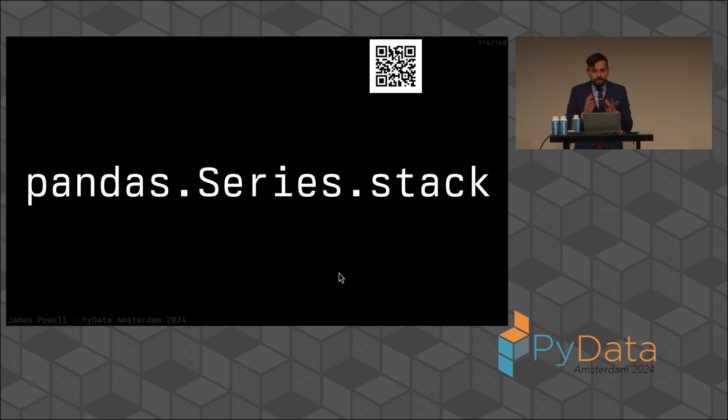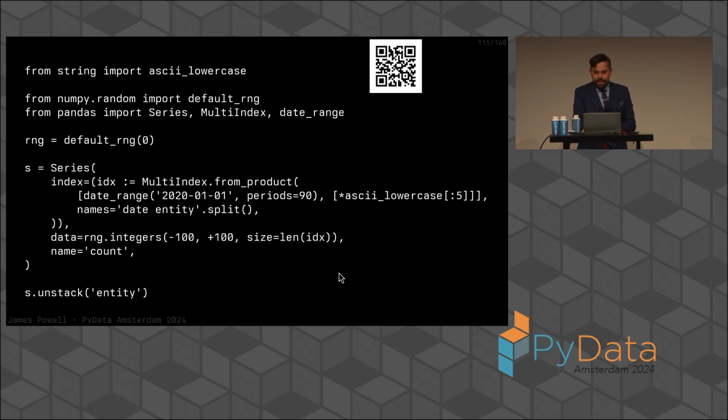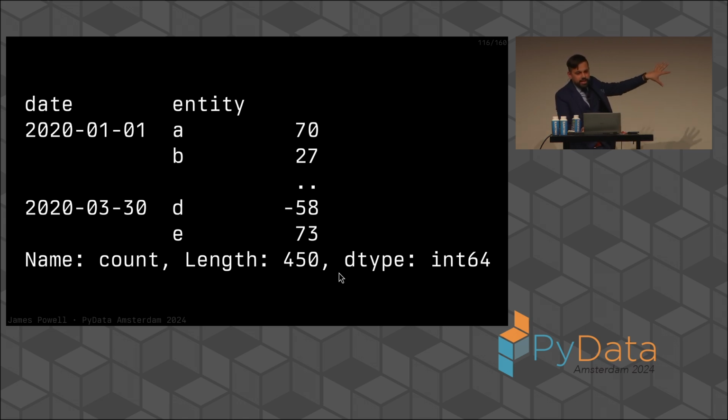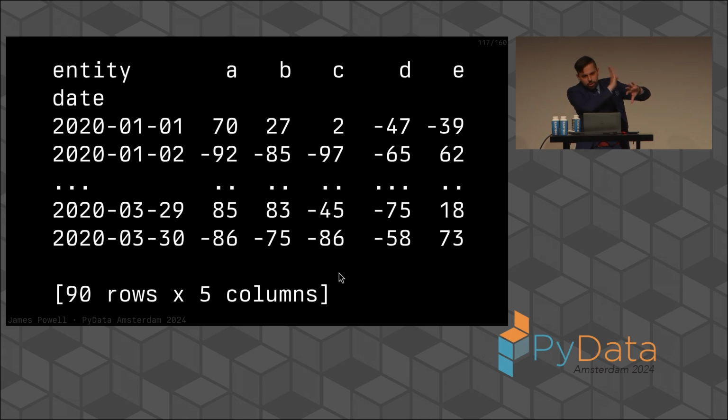It's about pandas.Series.stack, which is a very interesting operation because it's one of the few operations that people don't realize has real semantic meaning in pandas. I'll remind you what it is. pandas.Series.stack and unstack are about taking a level of a multi-index and turning it into columns. So for some data that looks like this, you unstack it to turn it into something like this. You took that level of that index and you turned it into columns.